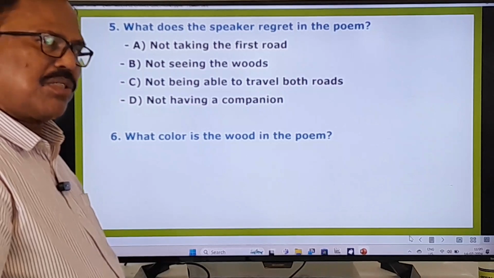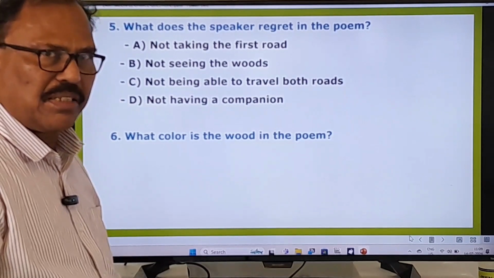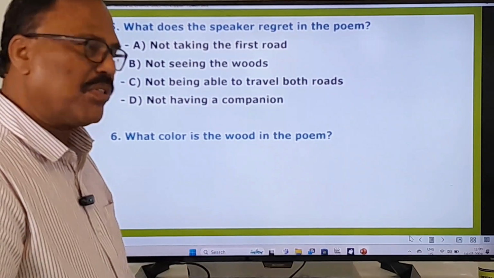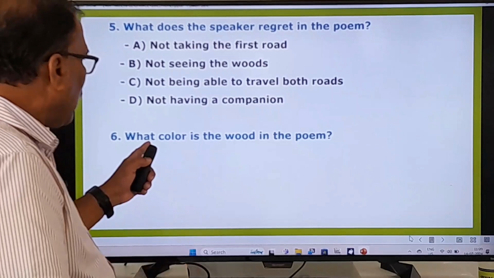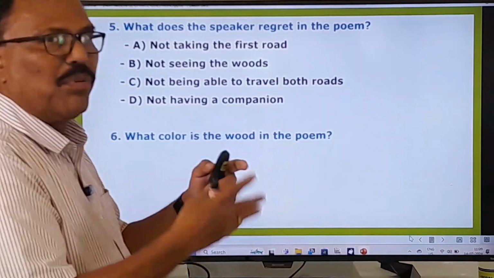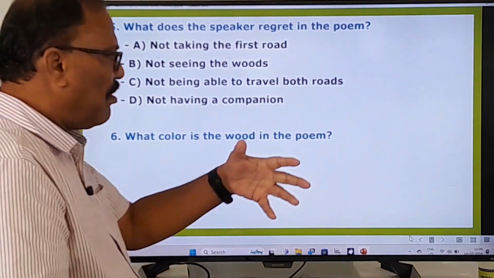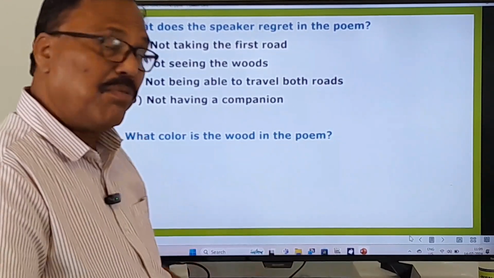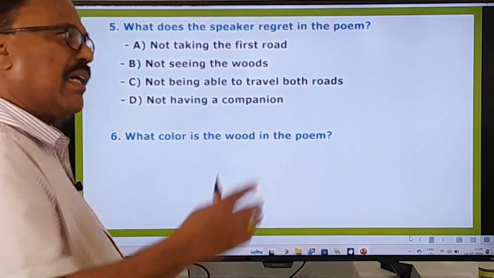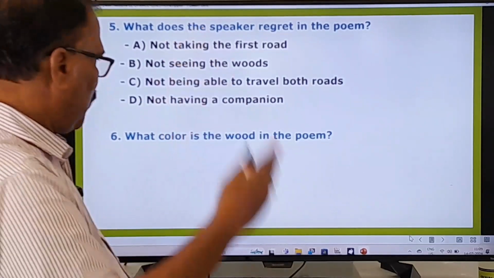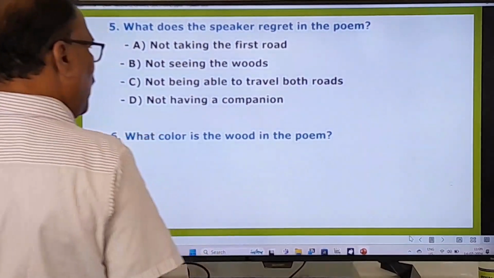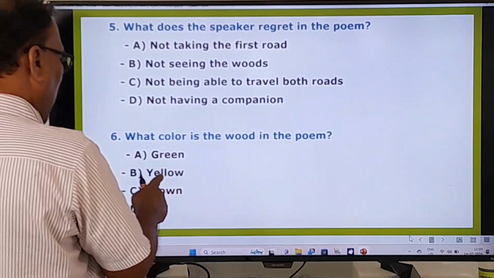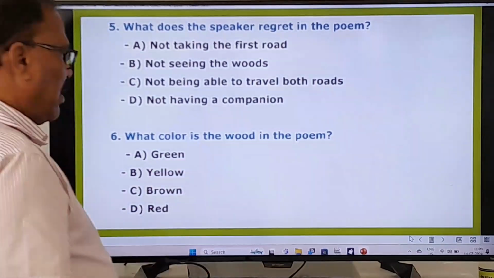Wood means wood is correct. Wood is also correct. Wood means a small forest. Wood is also a small forest. And wood has another meaning. Wood means firewood. Wood means wood with which you make tables, benches, and all furniture. Wood has that meaning. Wood ante kalra kalapa. Wood means adavi. So two meanings are there. So what color is the wood in the poem? So green, yellow, brown, red. You know the right answer.